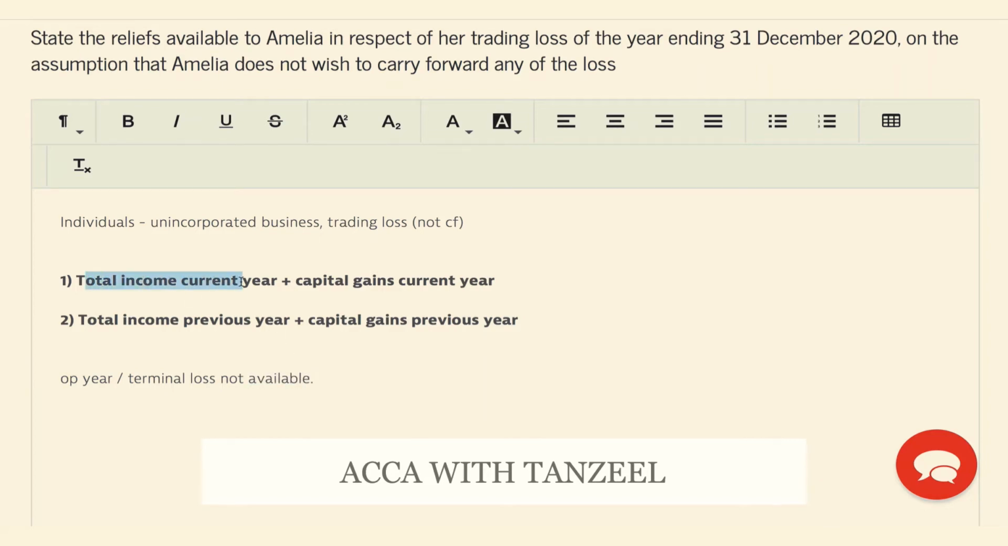So either total income of current year plus capital gains of current year, or the total income of the previous year and the capital gains of the previous year. All four of these reliefs can be used. The only condition is that to use a capital gain of a specific year, the total income of that year must be used first. And there you have it.